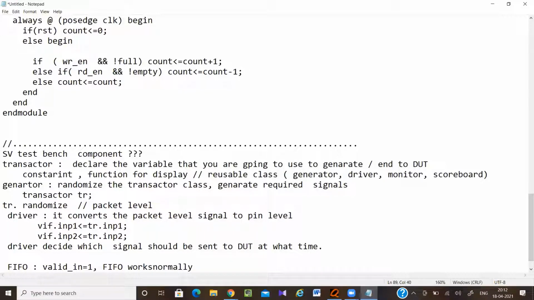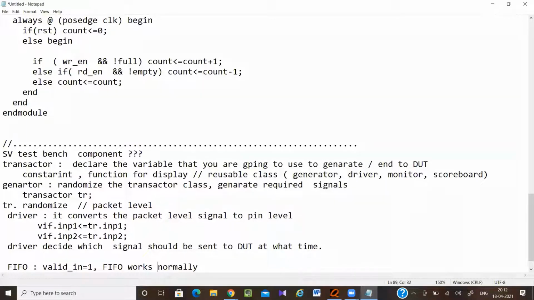That means you have to send the input signals whenever valid_in equal to 1. You can't just send all the signals at a time. First you have to wait for valid_in equal to 1, then you have to send the signals. Or let's say you have reset signals. So you first have to wait for reset to be deactivated, then send the signals.